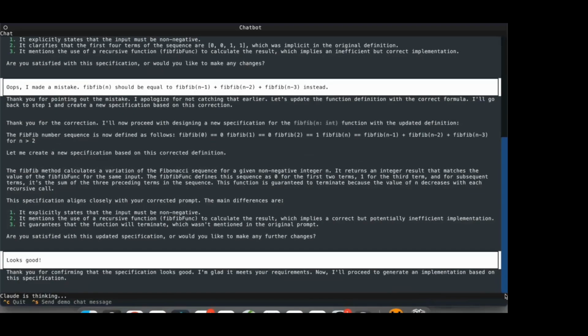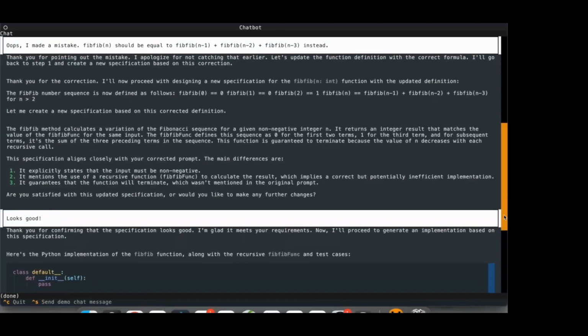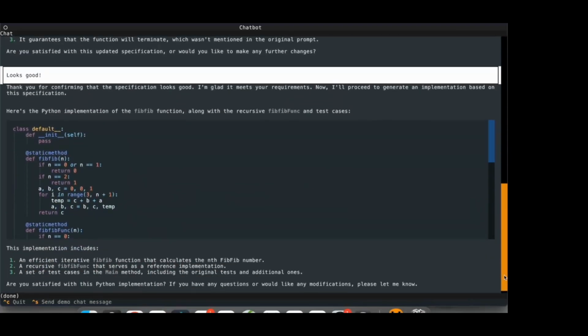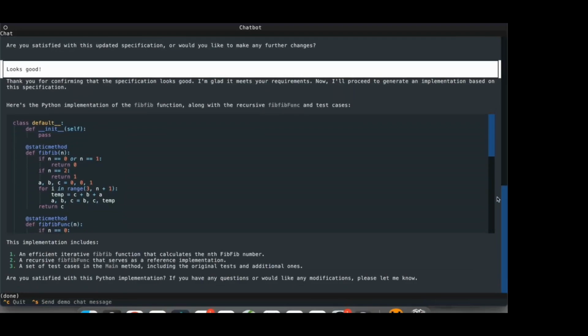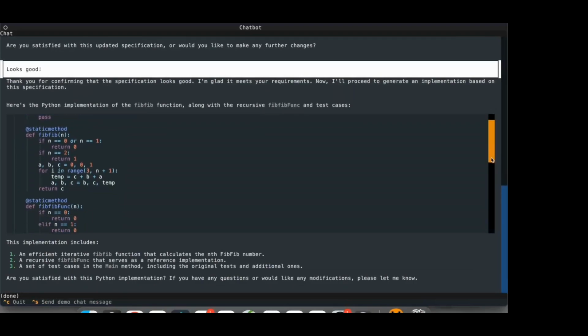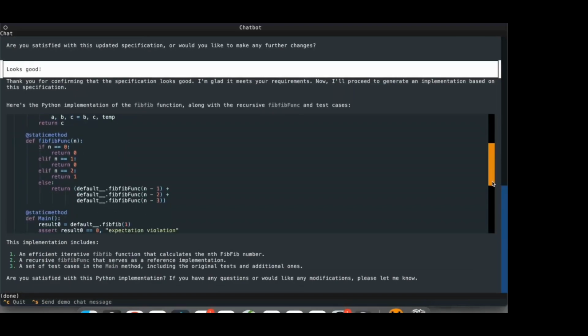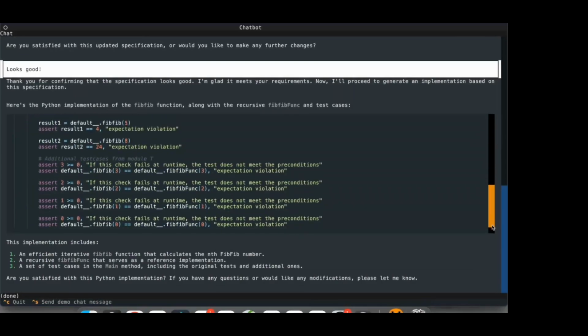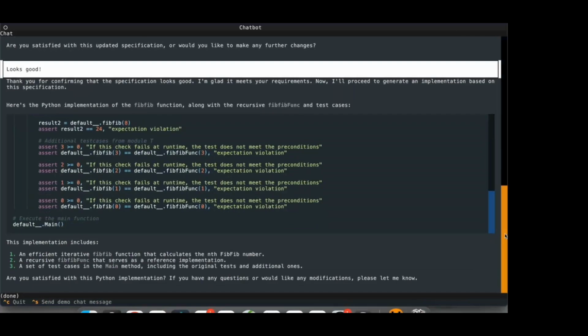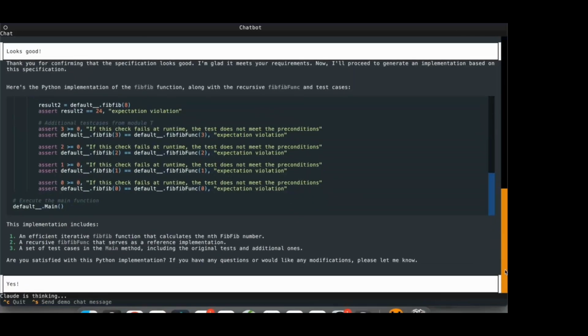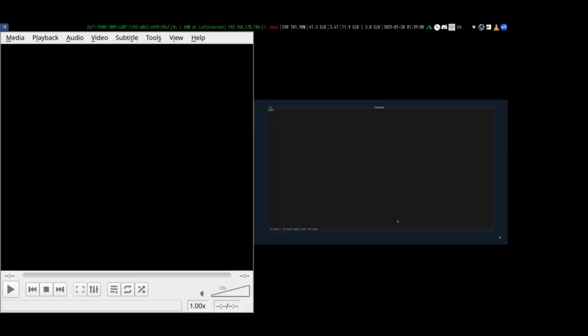The next step involves generating an intermediate Dafny program from the specification, but this is hidden from the user. We only see the final result after it has been translated to Python. As you can see here, the final Python program contains an imperative method fibfib, a recursive function fibfibfunc, and a main method with the user-provided test cases. Note that it also includes the additional test cases that were generated by Dafny in the main method. Alright, and that's it for the demo.